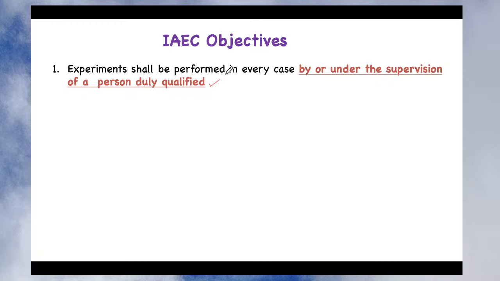What does it mean? Suppose you are a student and you want to perform research work on animals. As an individual, you do not have the right to perform that experiment unless you take a mentor or guide who is duly qualified and recognized by the institute, isn't it? If he or she is duly qualified, then you can perform your research work under his or her supervision. So the experiment shall be performed in every case by, or under the supervision of, a duly qualified person. This is the first and most important objective of the IAEC.